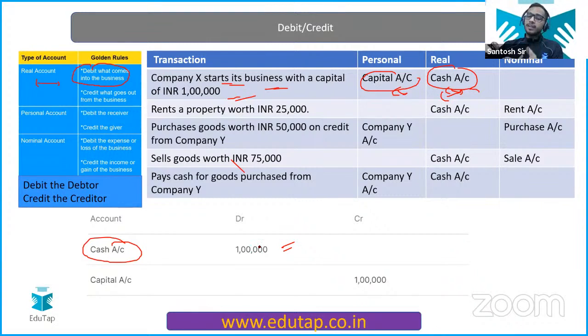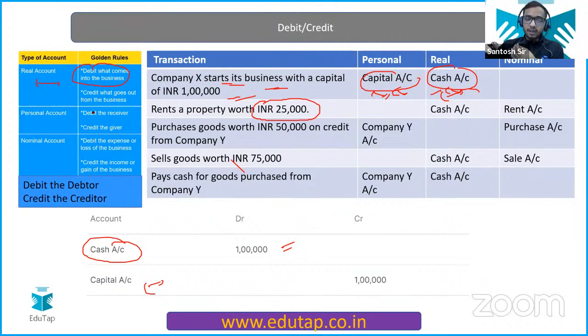So if one thing is debited, the other will be credited, right? So capital account is going to be credited. Clear everyone? Very easy. Okay. Now there is one more way you can understand this. You have understood why the cash account is debited. You can also understand why the capital account is getting credited.